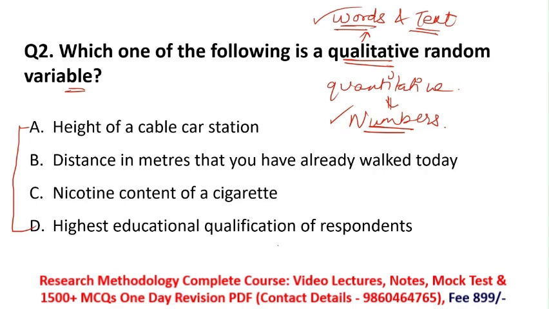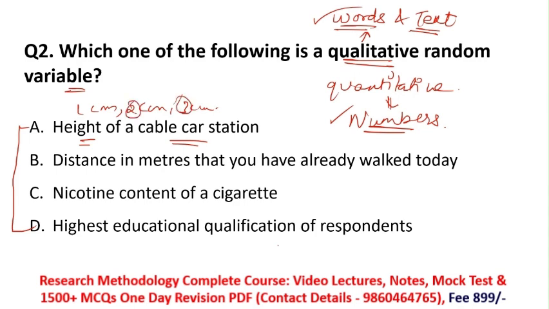Here option A is the height of a cable car station. That means the cable car station's height may be 1 centimeter, 2 centimeter, 3 centimeter. So here what you are getting as the answer is in the form of numbers.